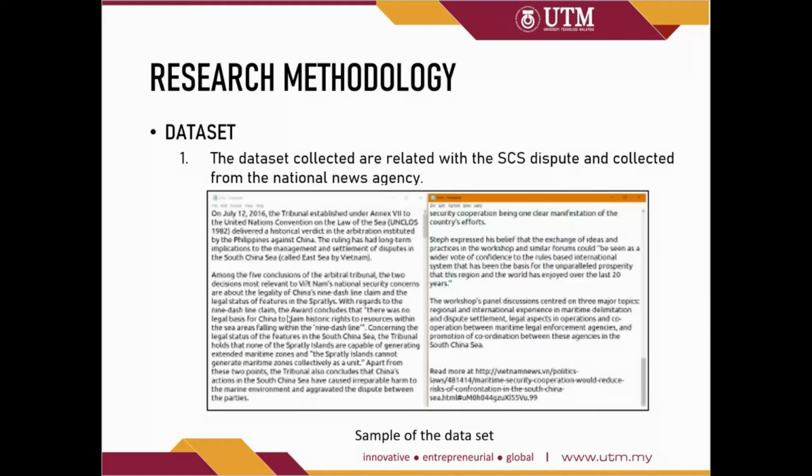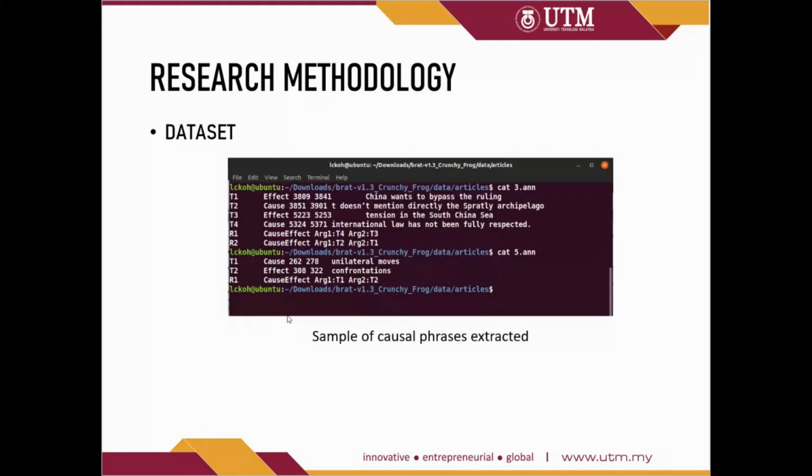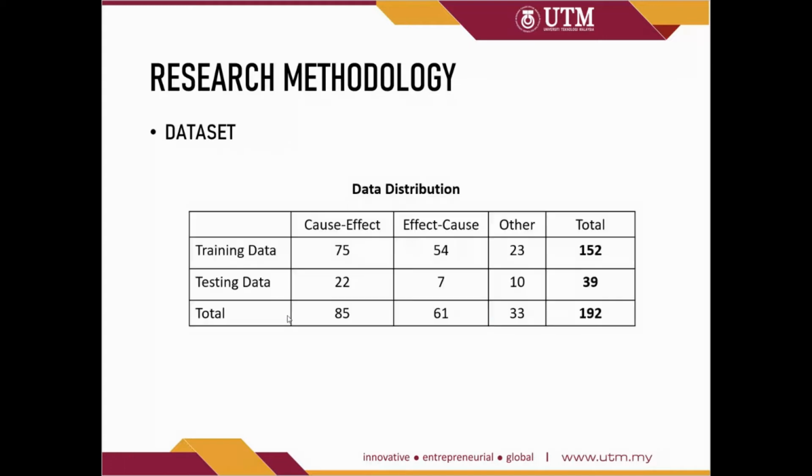So for the dataset, we collected online news related to the SCS dispute from the National News Agency. The picture shown is a sample of the dataset, the online news that we collected. And then this picture shows the causal phrases that I have extracted and also annotated by using the BRAT annotation tool. Next is the data distribution. In total, I have collected 192 sentences for this dataset, which contain relations such as cause-effect and effect-cause. For training data, there are a total of 152, and the testing data is 39 sentences.